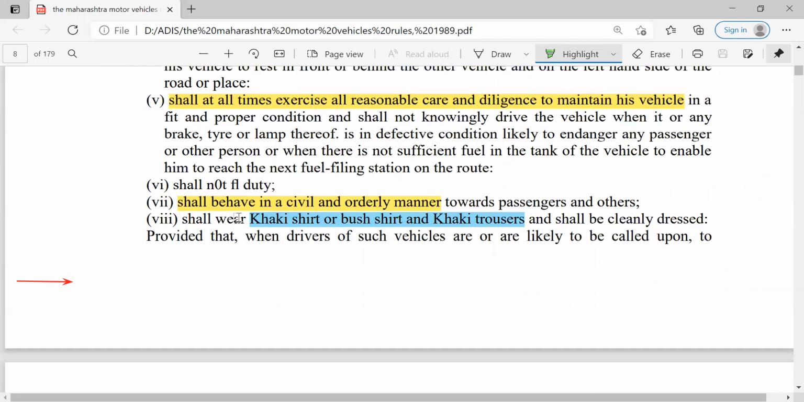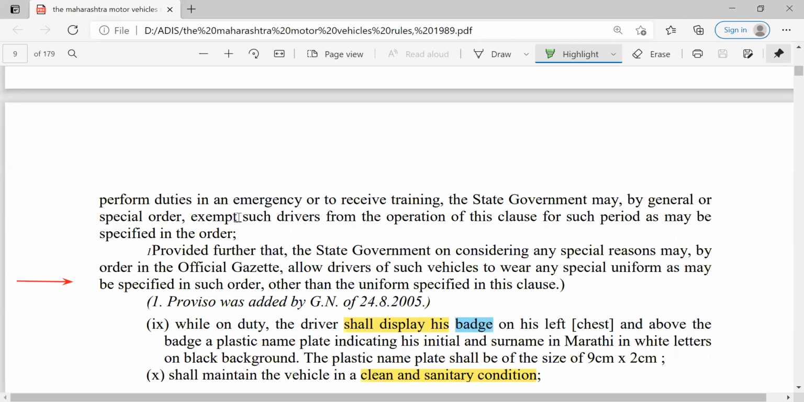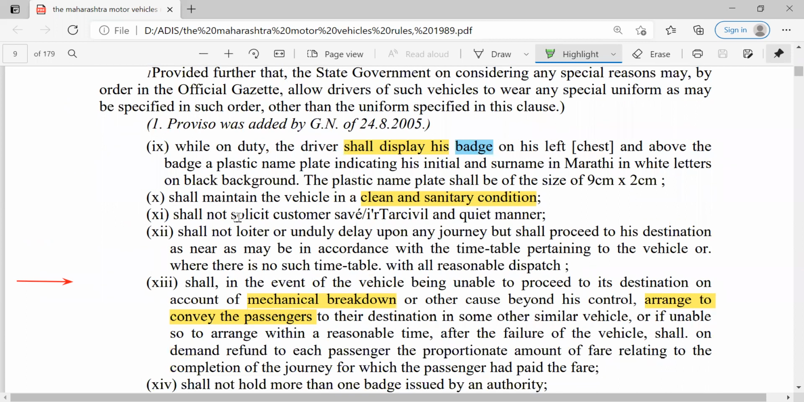Then he shall wear a khaki shirt or a bush shirt and khaki trousers. So it is like a police khaki uniform. So a khaki shirt or bush shirt and khaki trousers is essential, or mandatory, for that driver. He shall also display his badge. Normally it is a metallic badge and only one should be provided to that driver. Then he shall maintain the vehicle in a clean and sanitary condition.